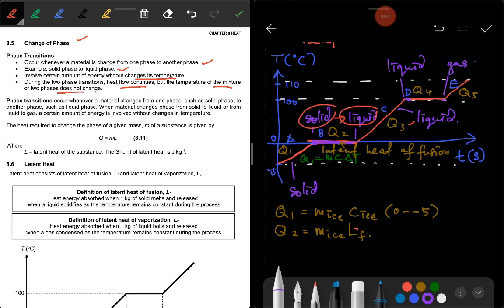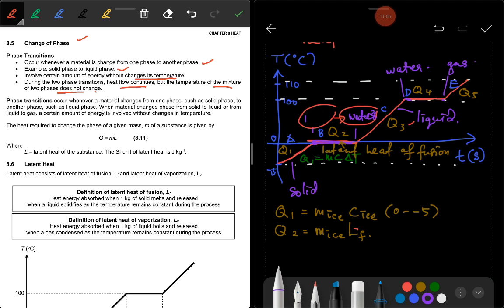Okay, there are two phases here. Liquid here, I write, this is water now. Okay, water. And then here is water, and here is ice.